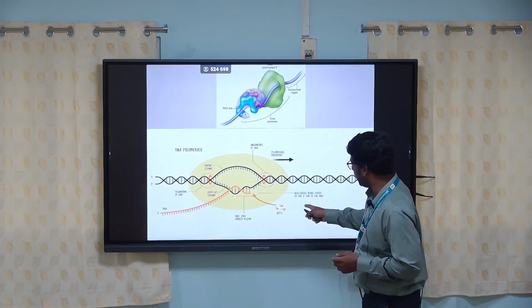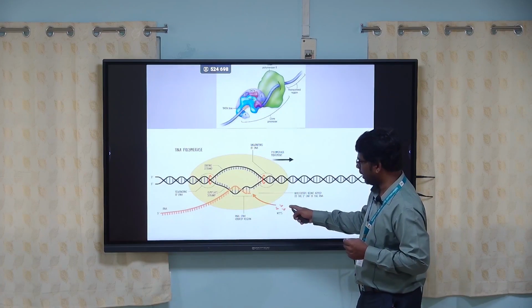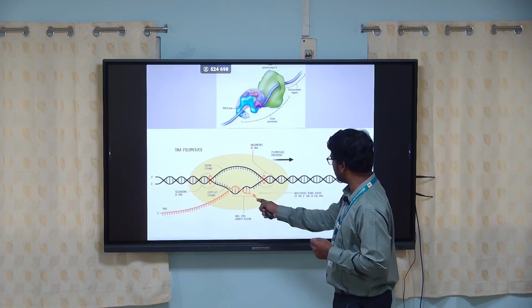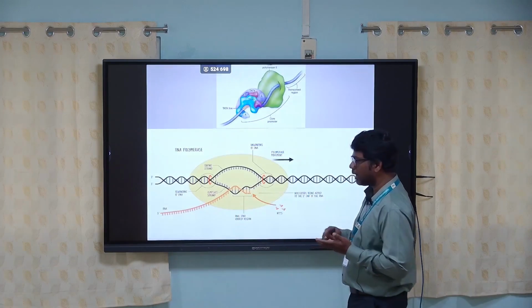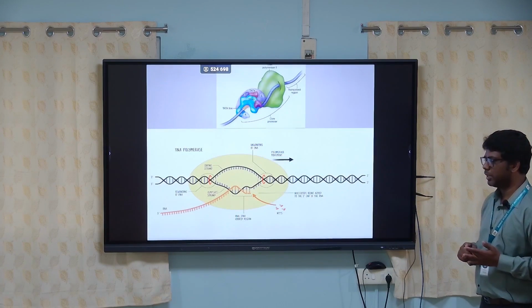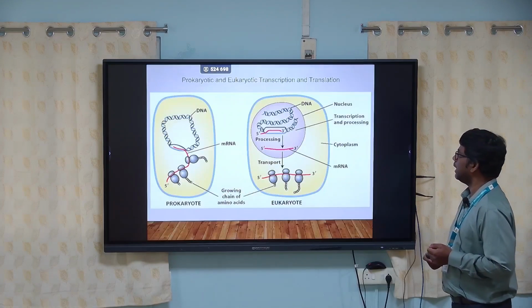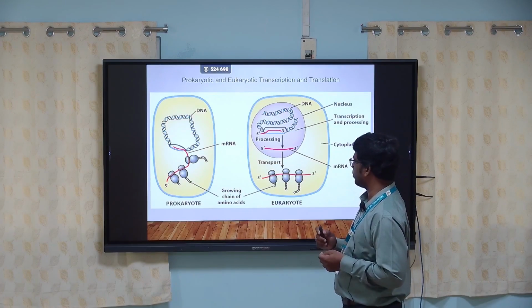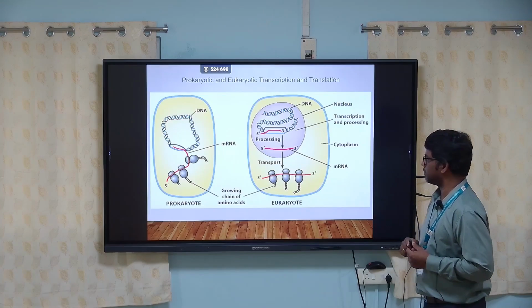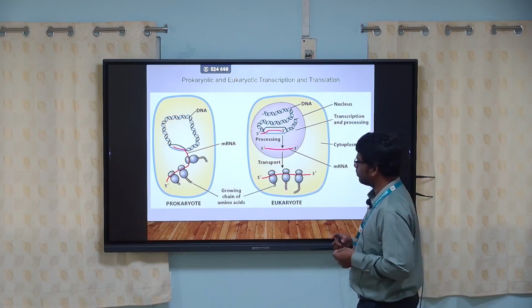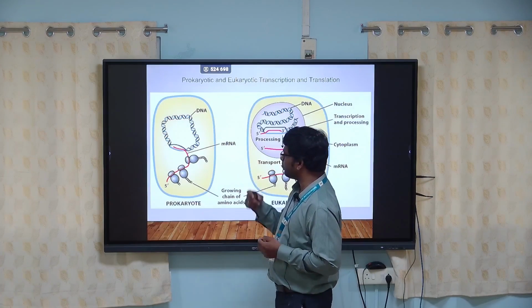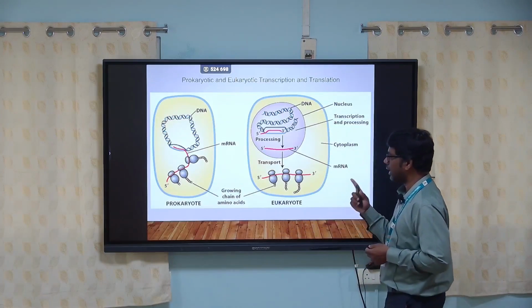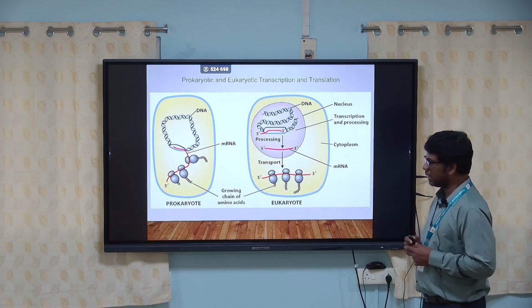The RNA molecules are produced by adding nucleotides, that is adenine, guanine, cytosine and uracil. Finally, this is the transcription and translation in prokaryotic and eukaryotic systems. As I already mentioned, in prokaryotes you produce multiple proteins, whereas in a eukaryote you produce only a single protein.